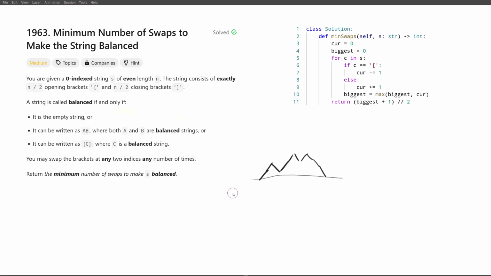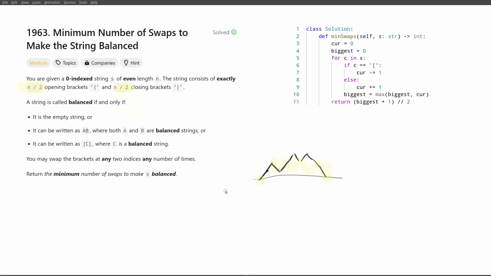So, how do we use this interpretation, this diagram, to solve our problem? Well, the two things that we have to ensure to have a balanced sequence is that it starts and ends at the same spot, and all the mountains are above the ground level. The fact that it starts and ends at the same level is guaranteed because we have the same number of opening and closing parentheses, and our swaps will not change the parentheses type. So the only thing that we have to care about is that we never dip below the ground level.